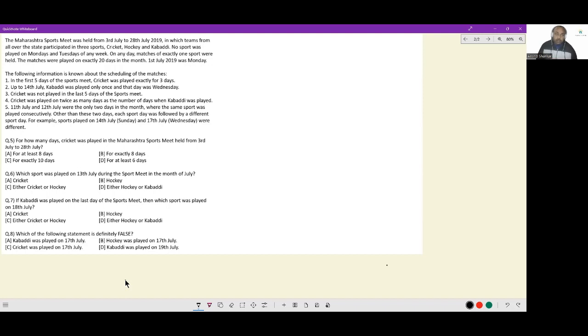Let's look at this set. The Maharashtra sports meet was held from 3rd July to 28th July 2019, in which teams from all over the state participated in 3 sports: cricket, hockey, and kabaddi. No sport was played on Mondays and Tuesdays of any week. On any day, matches of exactly one sport were held.